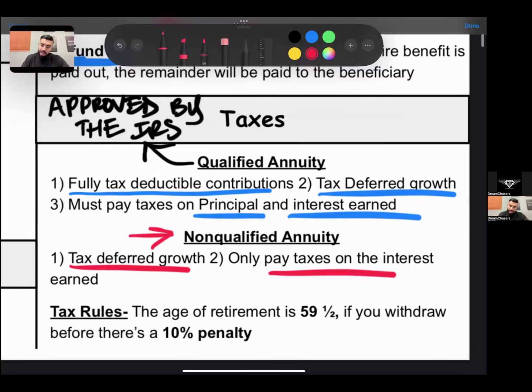And lastly, in chapter 7, if you pull money out of any annuity or any savings before the age of 59 and a half, there will be a 10% penalty that the IRS will impose. So a 10% penalty will be charged for pulling money out before age 59 and a half.